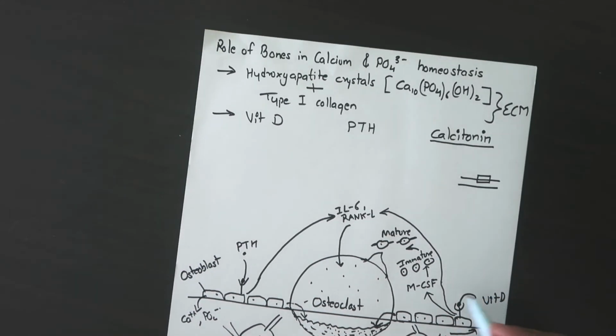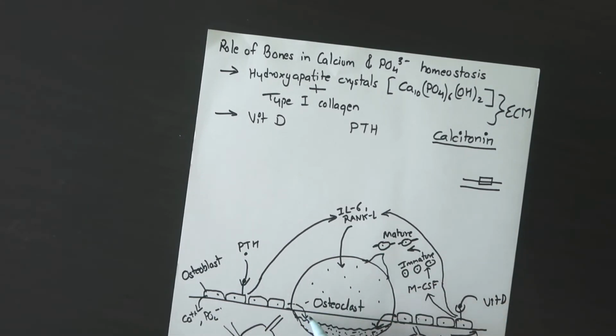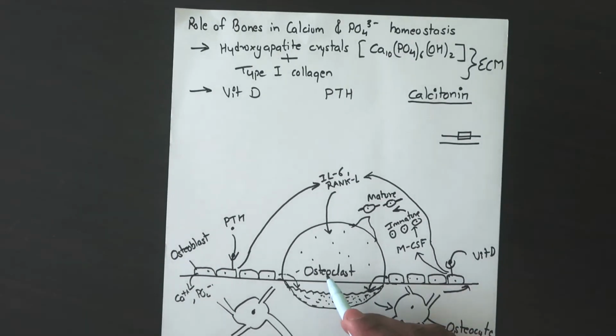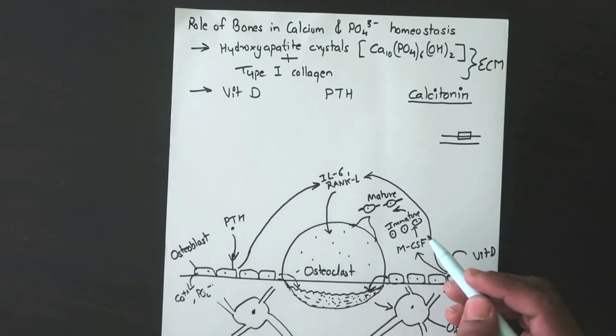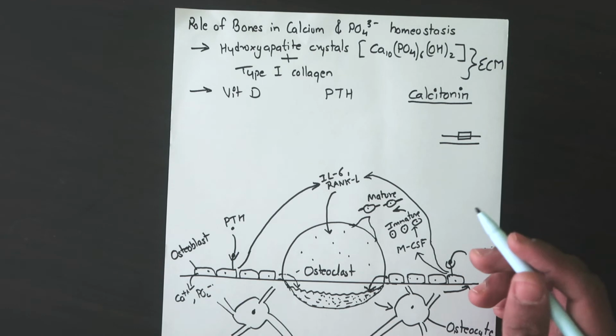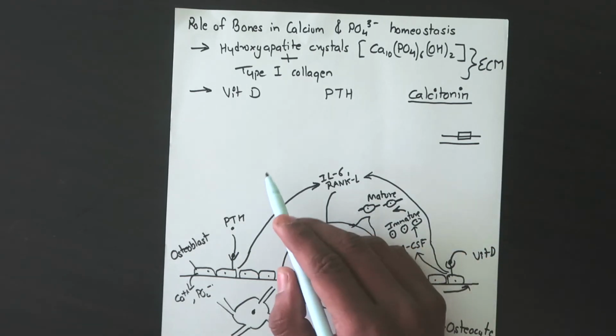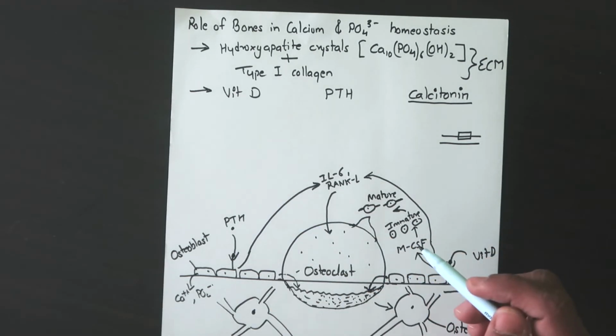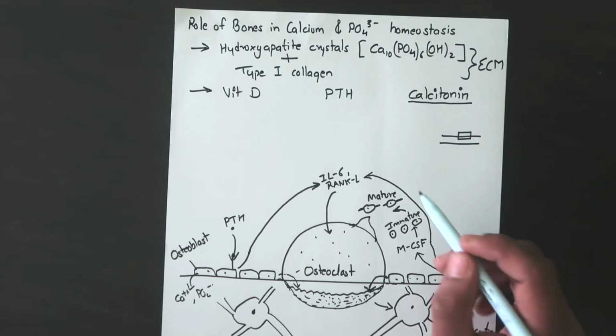So as you can see here, vitamin D and parathyroid hormone both stimulate osteoclast cells. Osteoclast cells destroy this bone, okay. And we know that bone is a storage form of calcium and phosphate. So as osteoclasts destroy this bone, there is release of calcium and phosphate into the blood, so the blood level of calcium and phosphate will increase. So these two hormones will increase the level of calcium and phosphate in the blood.